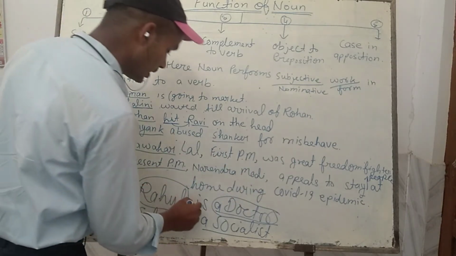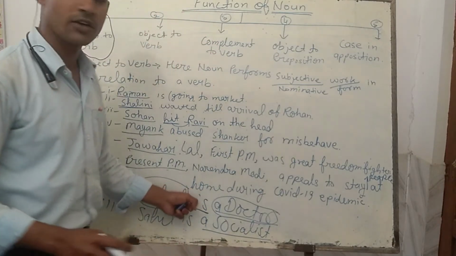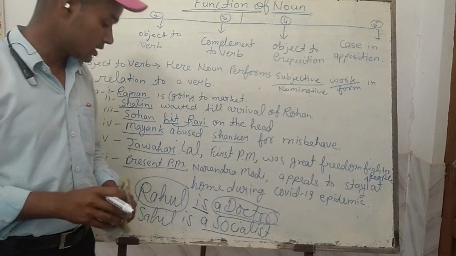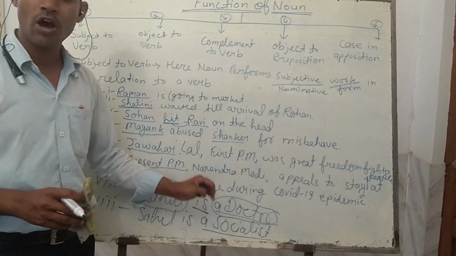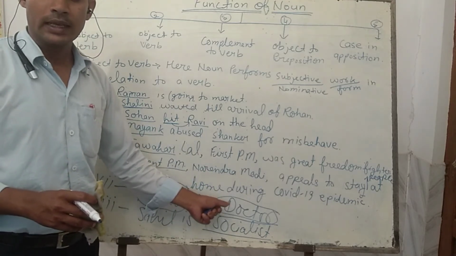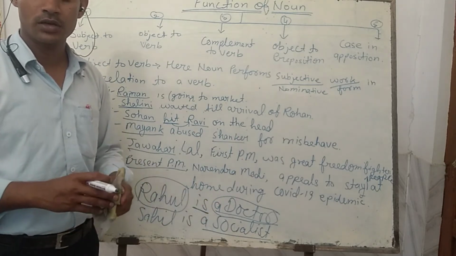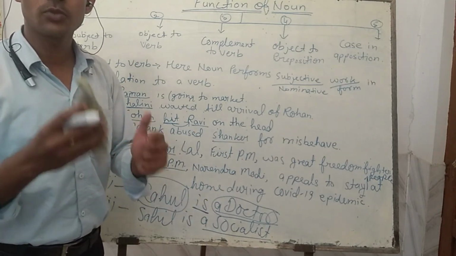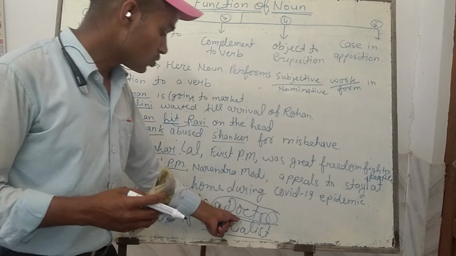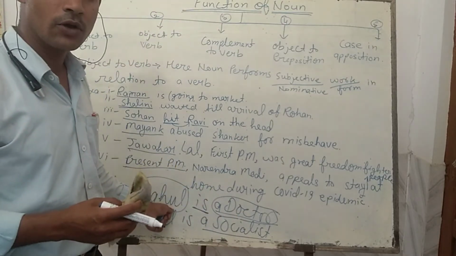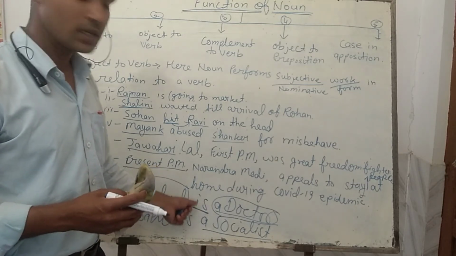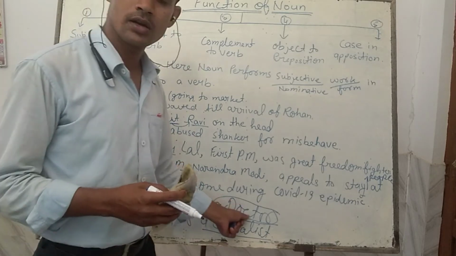Here is is not the auxiliary verb. Here is is in the form of main verb. That is called the linking verb. You can say is, am, are in such a position, when after is, am, are, all auxiliary verbs, a noun comes directly, then it becomes the linking verb and it works to link, to add something more in the subject, that is the noun. So here Rahul is a doctor. If we ask who is doctor, the answer will be Rahul. This is the subject. And if we ask the question, what is Rahul? Rahul will reply that Rahul is a doctor.